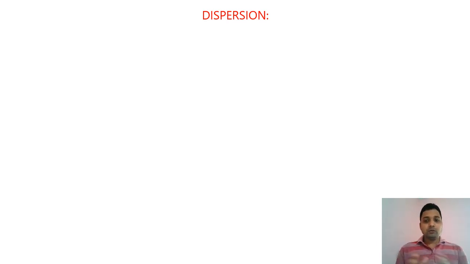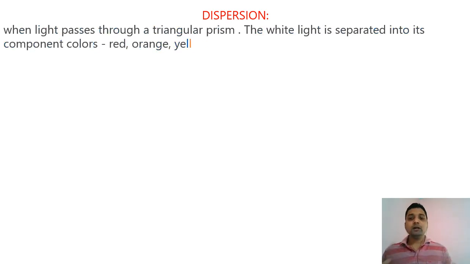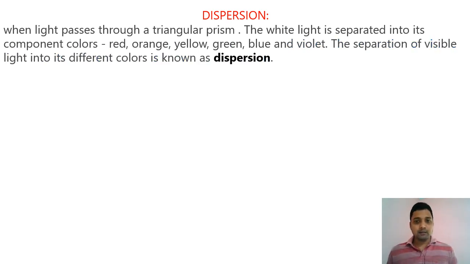So first, let us discuss the dispersion of light. Dispersion of light means we have two types of light. One is monochromatic light, which means a single color. The other is polychromatic light, which has multiple colors. When this multicolor light passes through a glass prism, it separates into different colors. If we take the example of white light, a combination of seven colors, when it passes through a glass prism and is put on a screen, we get the seven colors VIBGYOR in a systematic arrangement of visible light. That separation is called dispersion.